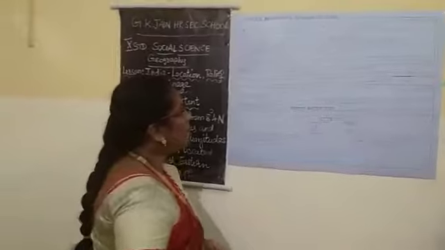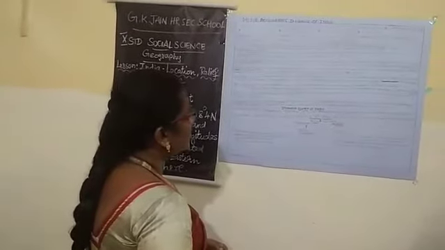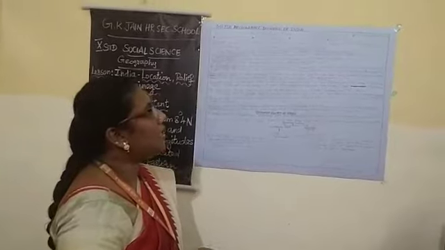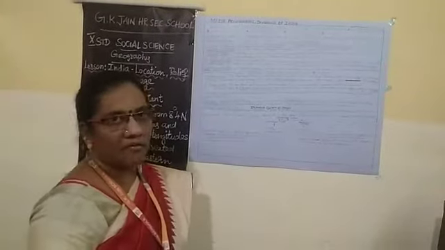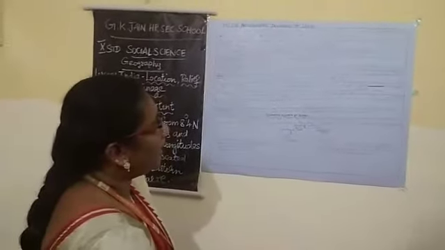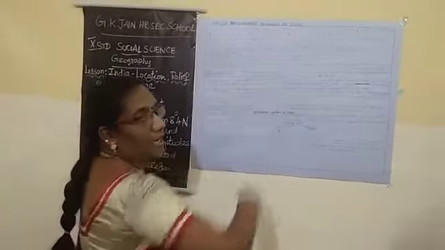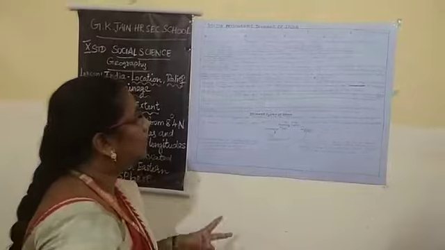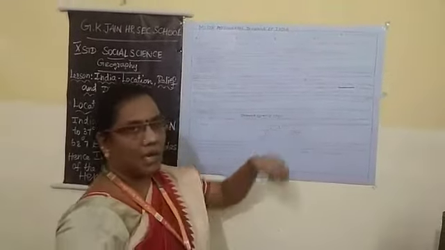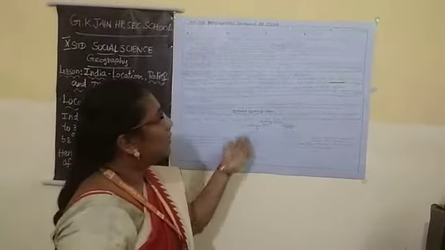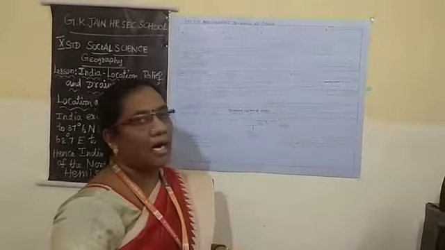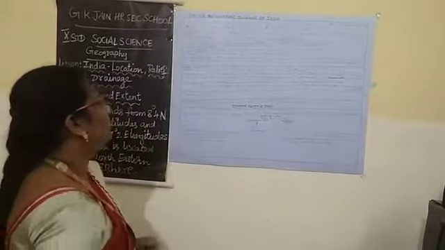Next one is Peninsular Plateaus. The plateau region lies to the south of the Great Northern Plains. This is the largest physiographic division of our country. The river Narmada divides the plateau region of India broadly into two parts. North of Narmada is called the Central Highlands. South of Narmada is called the Deccan Plateau.